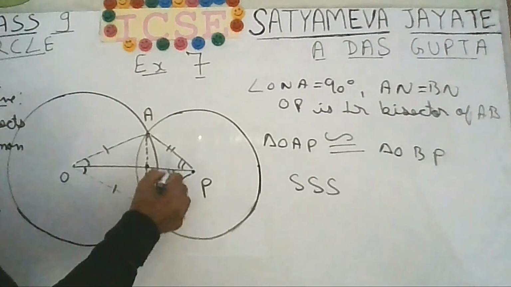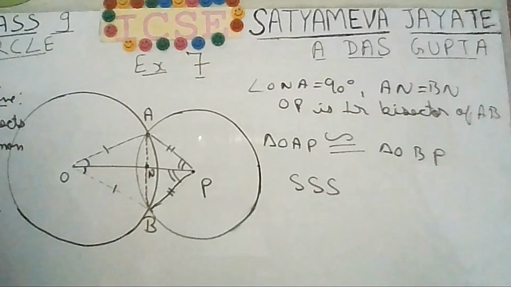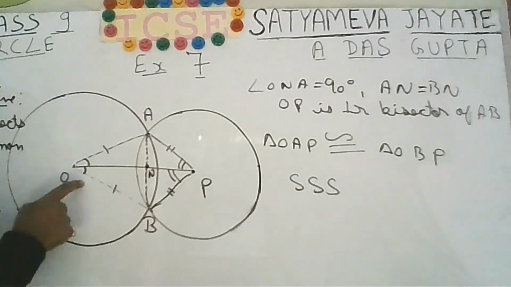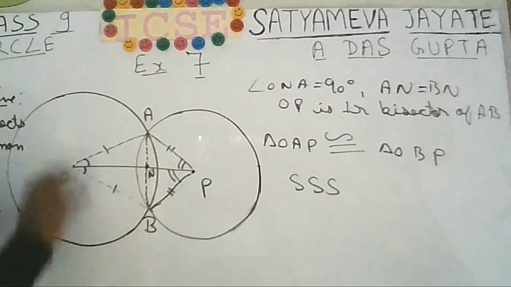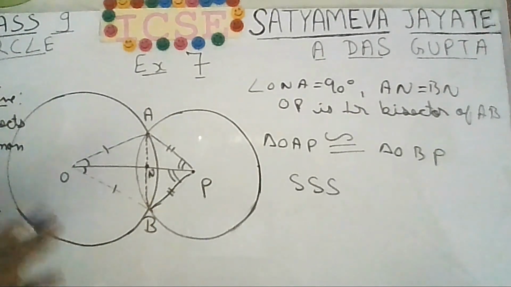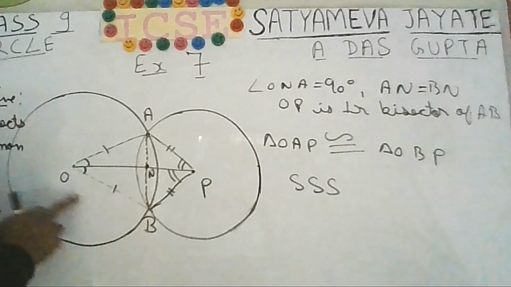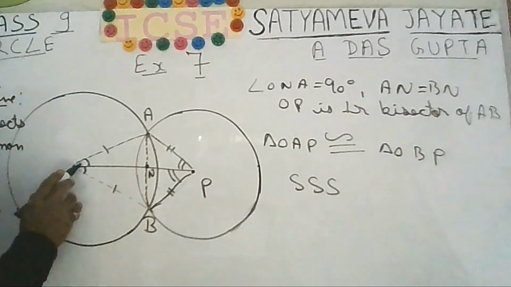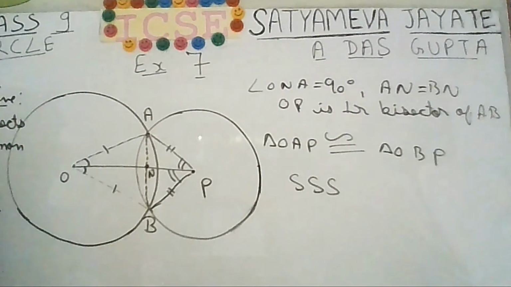These two angles will also be equal. You can see that you can exactly overlap these two triangles, so these two angles must be equal. In fact, all three angles and sides must be equal. Sides must be equal means corresponding sides. OA is equal to OB, AP is equal to BP. That means these two angles are equal.